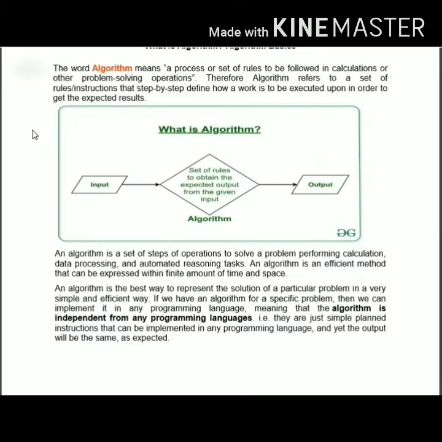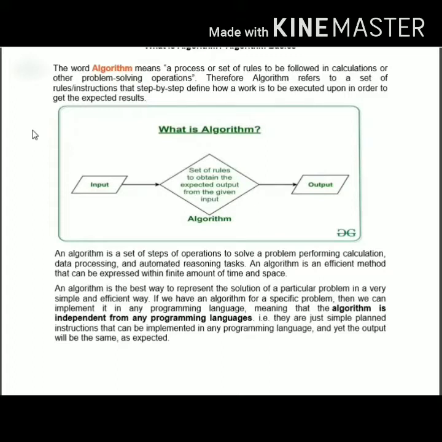An algorithm is also a set of operations that are required to solve a particular problem, in the field of data processing or automated reasoning tasks, and to provide an effective method to evaluate the process of problem solving and to find a desirable result.